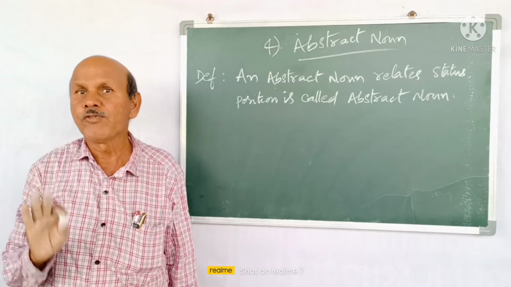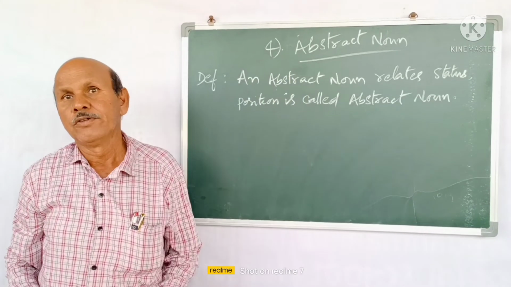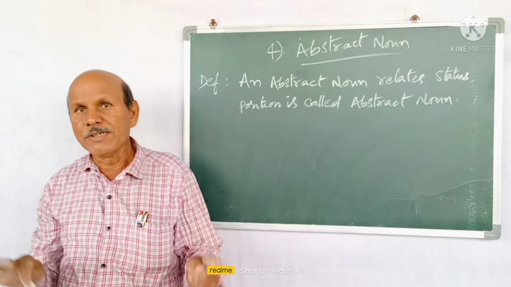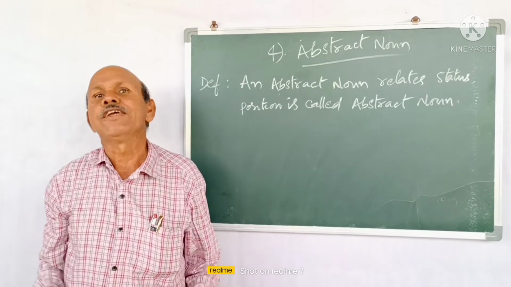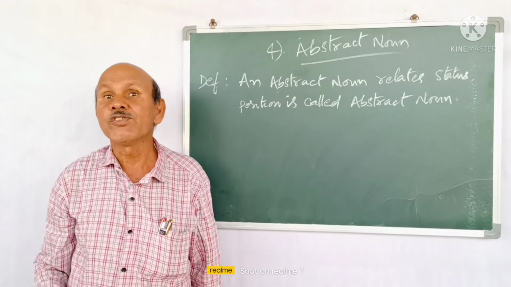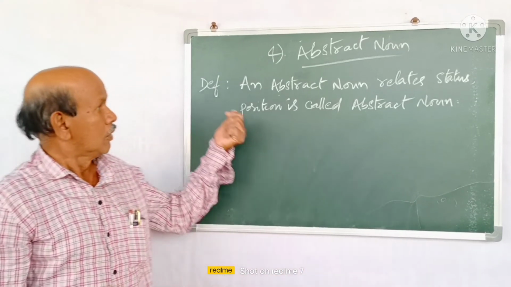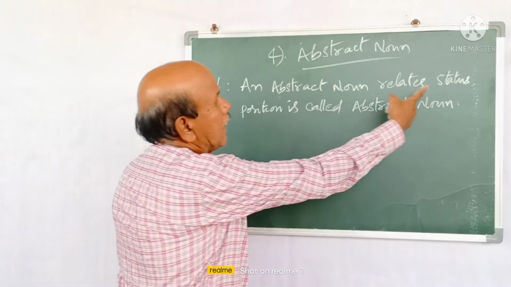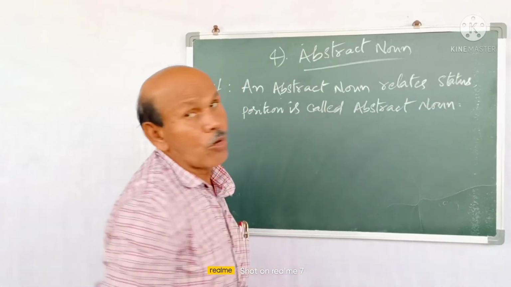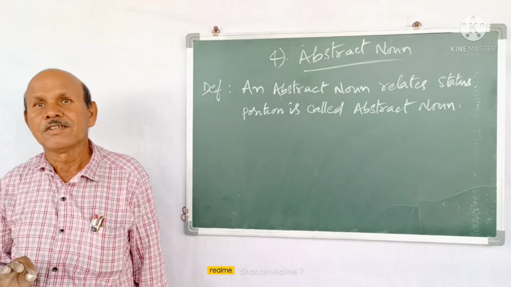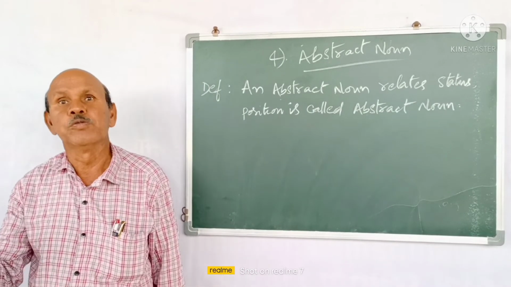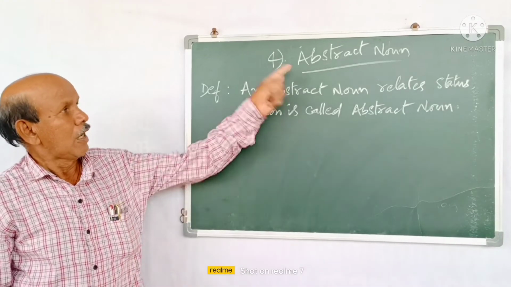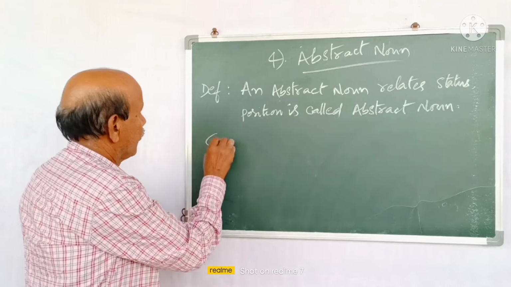Yes, kinds of noun. The last one, the fourth, is abstract noun. Do you know the meaning of abstract? Abstract means drawing briefly, saying briefly. So I am giving a small definition: an abstract noun relates to status, position. Status means what status he lives in, what status he has, that is called abstract. I am giving some examples.